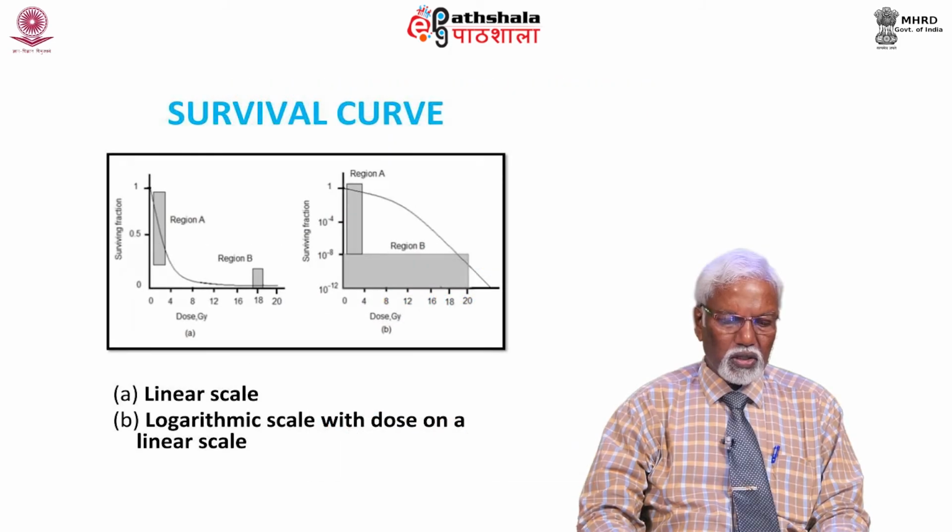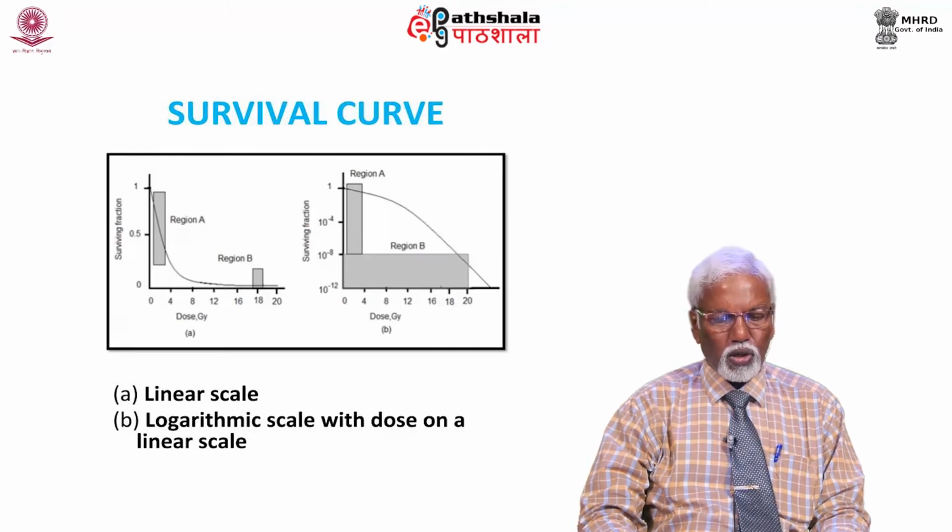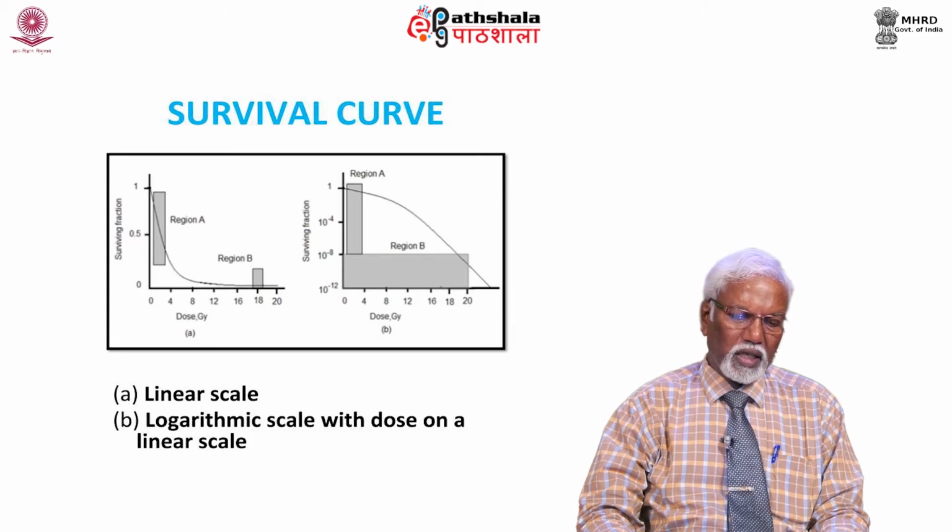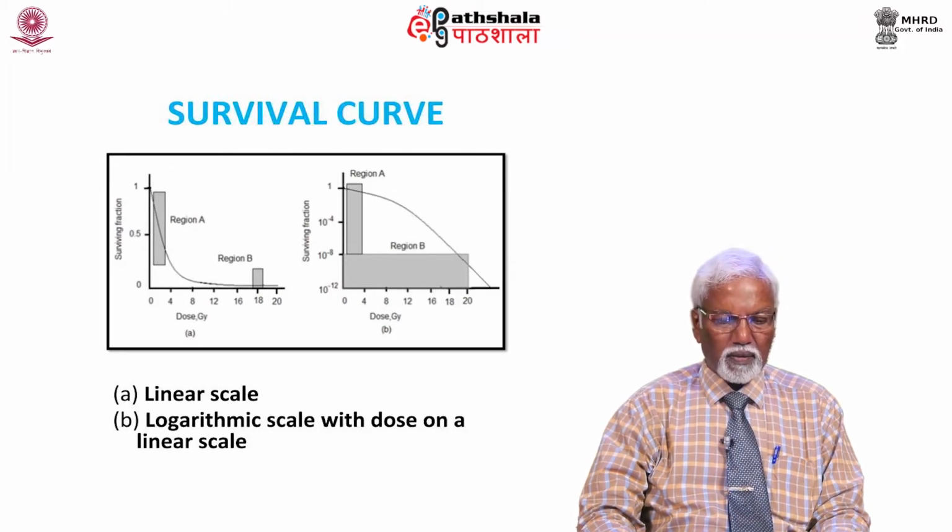The figure shows the survival curve between dose and surviving fraction, with dose on the x-axis and surviving fraction on the y-axis. Picture A has both linear scales. B is in semi-logarithmic scale. Dose is in a linear scale. Surviving fraction is in a logarithmic scale. You can appreciate the curve is linear at low doses. At high doses, actually, it is exponential.